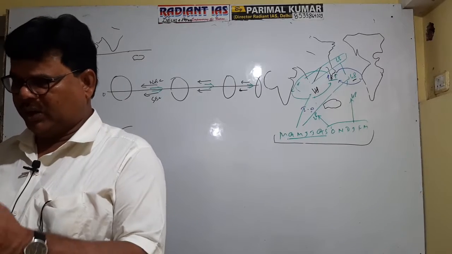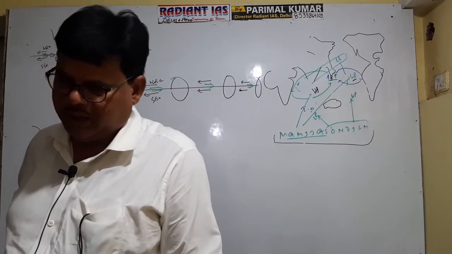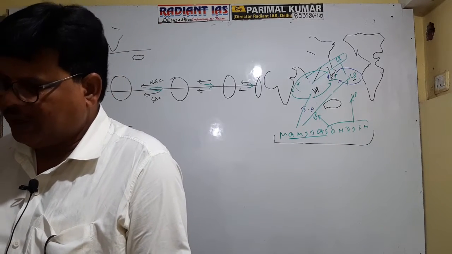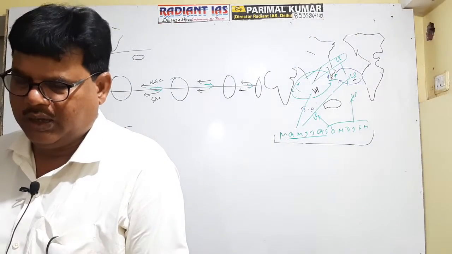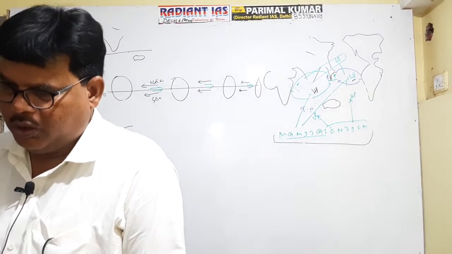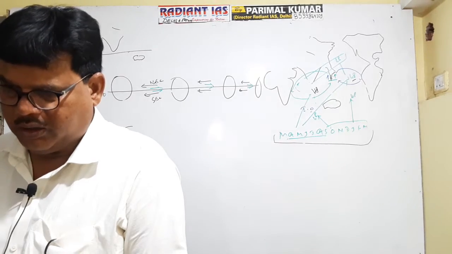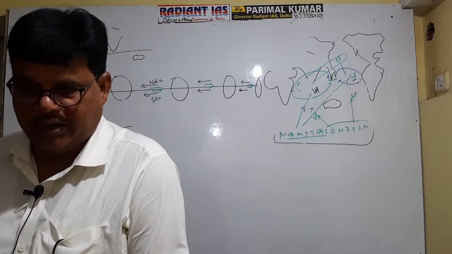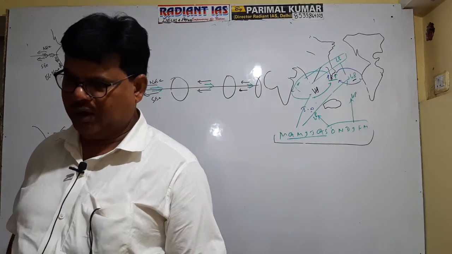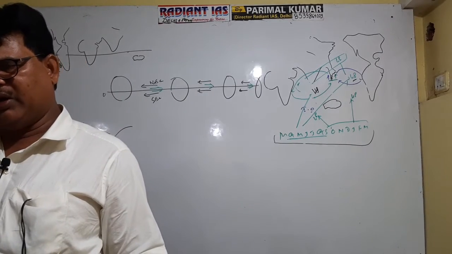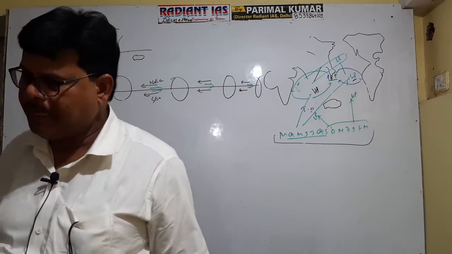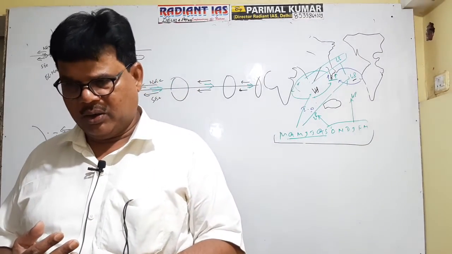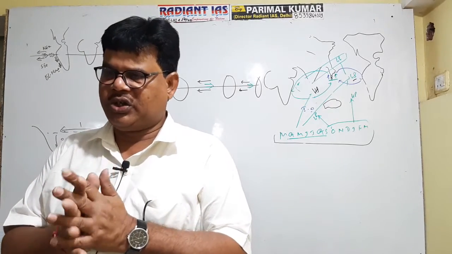So actually, this is located on the eastern side of the Pacific Ocean, is that clear? But in the western part of the Pacific Ocean, there exists another current known as La Nina. This is El Nino, the second is La Nina. La Nina is a cold current, whereas El Nino is a warm current. El Nino is negative for the Indian monsoon, La Nina is positive for the Indian monsoon. The term La Nina means little girl, and the term El Nino means child of Christ.